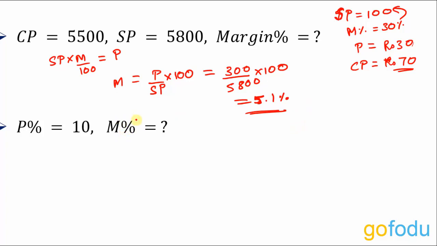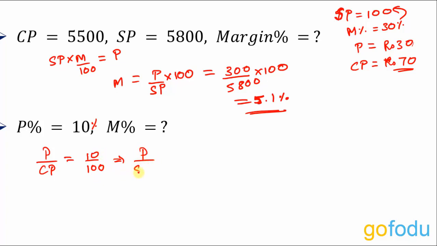Next one is even more interesting. Only one thing is given to us, profit percent is 10%. Okay, we have a 10% profit. We have to calculate margin percentage. Profit percent is what? Profit upon cost price. This is 10 upon 100. Okay, if cost price is 100 rupees, profit is 10 rupees. This would mean selling price is 110 rupees, right? Cost price plus profit is selling price, that would be 110 rupees.